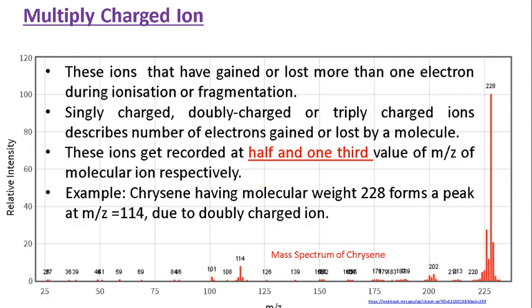Let's take one example. This is the mass spectrum of Cry-C, and the molecular ion appears at 228, and the peak at 114, half of the molecular ion, is due to the multiply charged ion. So this multiply charged ion gives a peak at half and one-third value of m by z of molecular ion.